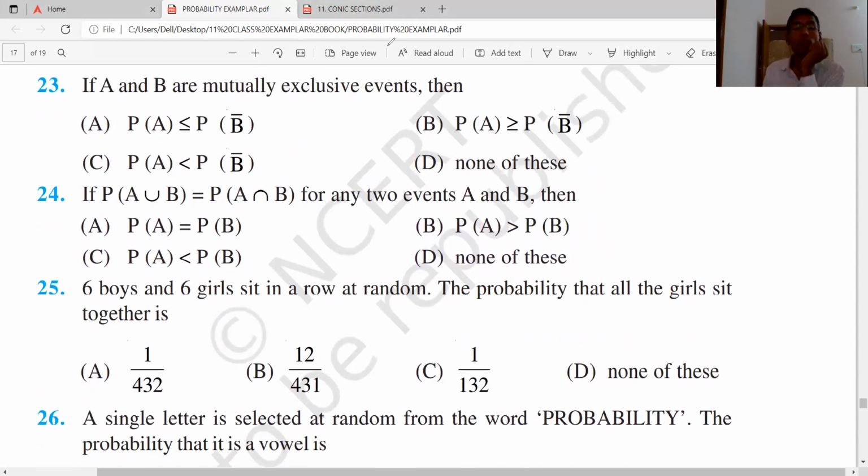So can we do the 23rd question now? Yeah, the 23rd only we should do. A and B are mutually exclusive events, in the sense A intersection B is the null set. That much we know. Sir, but how do we know these relations? How do we figure it out? So that is A and B, right?